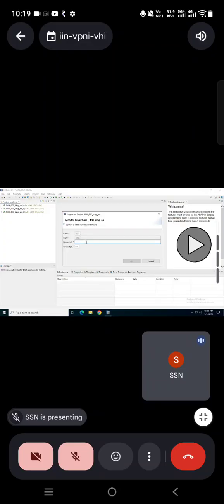So password is same, WSW@3. Laptop@777. Sorry? Laptop@777.